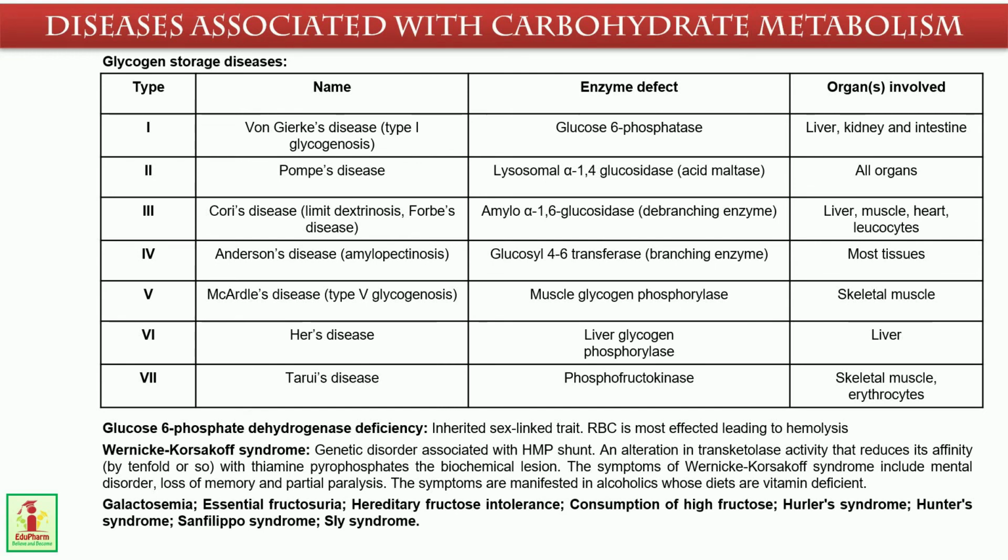Next, some of the more carbohydrate metabolism related disorders are galactosemia. In galactosemia, the deficient enzyme is galactose 1-phosphate uridyl transferase. It is a rare congenital disease in infants and is inherited as an autosomal recessive disorder.